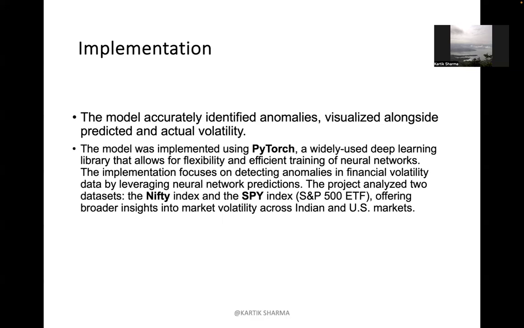The model was implemented using PyTorch, a widely used deep learning library that allows flexibility and efficient training of neural networks. Libraries such as Pandas and NumPy were also used. Torch, Matplotlib, and others are imported. These libraries help with data processing, deep learning, distance-based calculations, and visualizations.